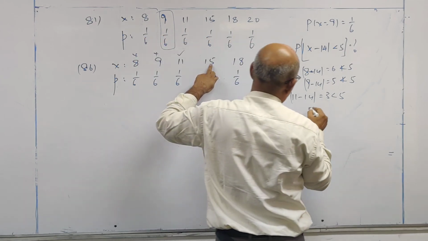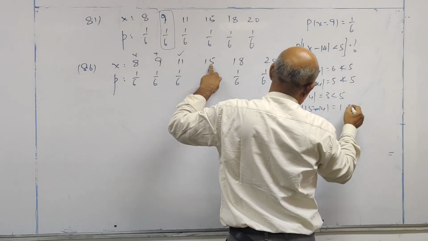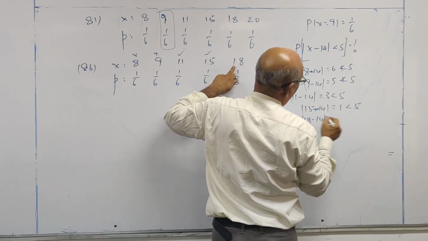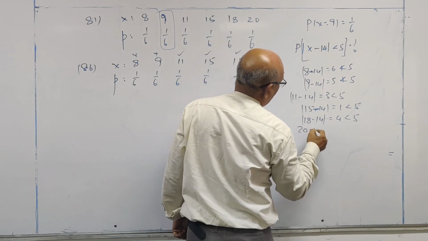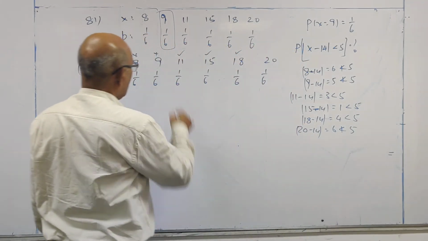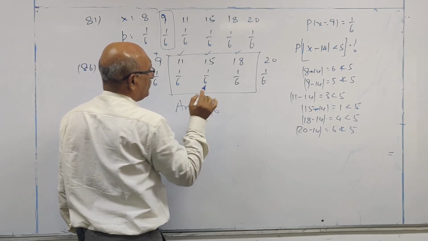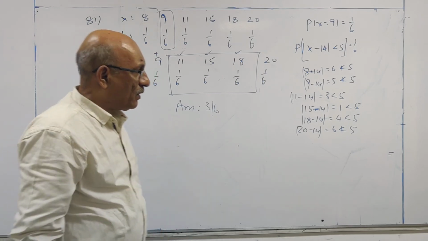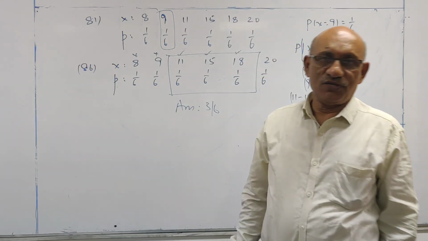Take this value. 15 minus 14 modulus is 1, which is less than 5, take this. 18 minus 14 modulus is 4, less than 5, take this. 20 minus 14 modulus is 6, not less than 5. So only 3 values I have to consider. So the answer is 3 by 6, that is 1 by 6 plus 1 by 6 plus 1 by 6. This way you have to answer the problems of uniform distribution.